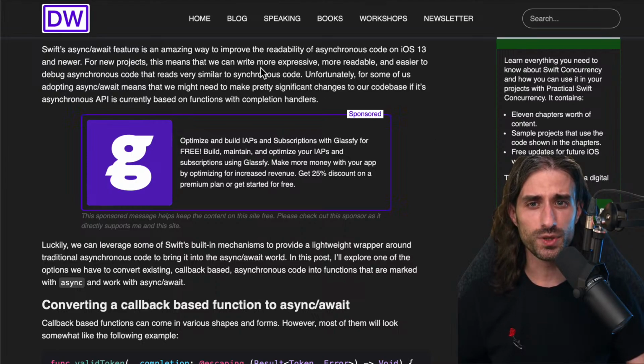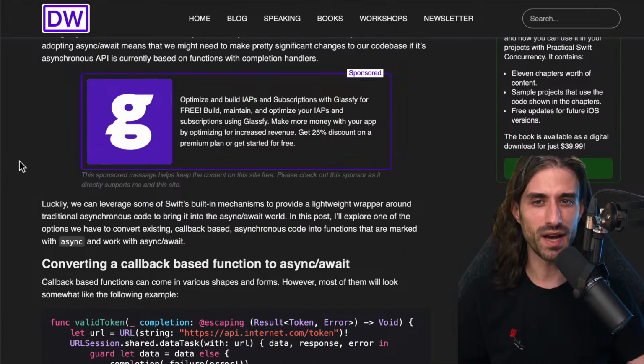For new projects, this means that we can write more expressive, more readable, and easier to debug asynchronous code that reads very similar to synchronous code, as we've just seen. Unfortunately, for some of us, adopting async await means that we might need to make pretty significant changes to our code base if its asynchronous APIs are currently based on functions with completion handlers. So how do we deal with this bad but existing legacy code? I shouldn't call it bad, because when it was written, closures were basically the only option possible. But of course, with hindsight, this code looks kind of bad.